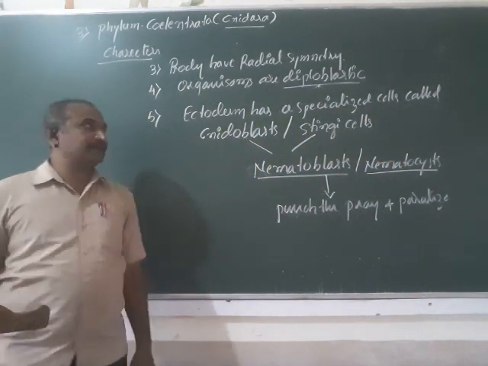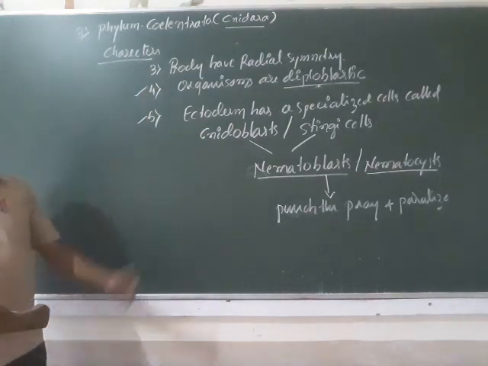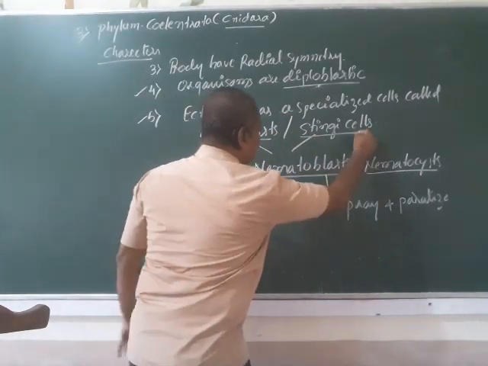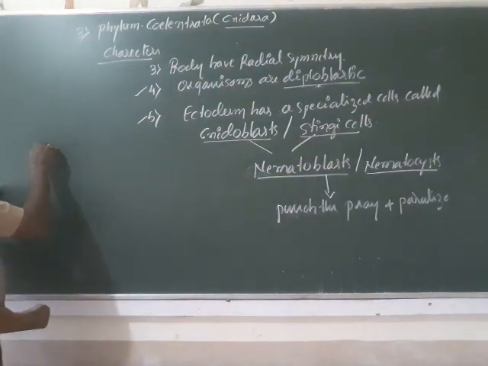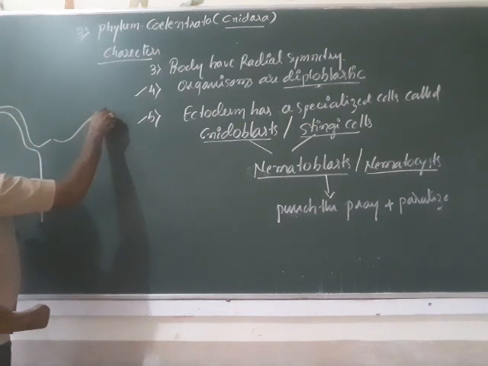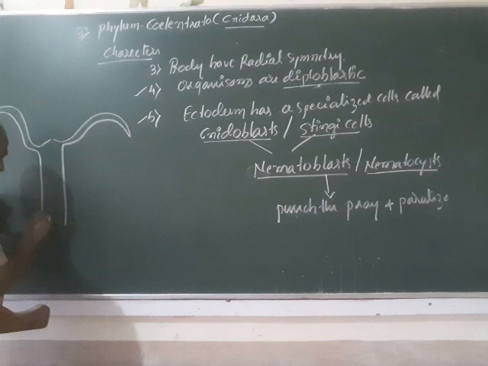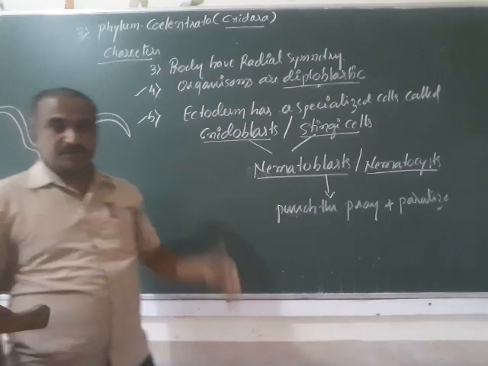So in order to understand these two points, that is diploblastic as well as specialized cells called nidoblast or stinging cells, I will draw the diagram so that you can understand well. So think that this is hydra. Hydra belongs to, as one example, Phylum Coelenterata.